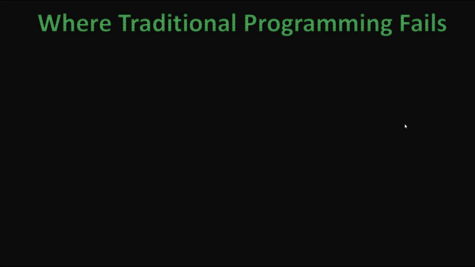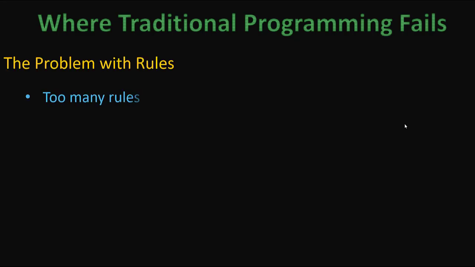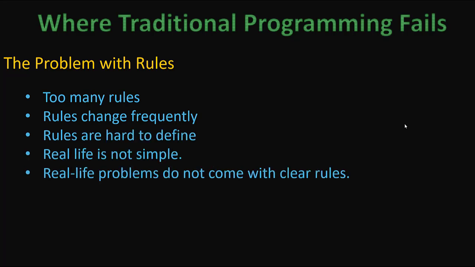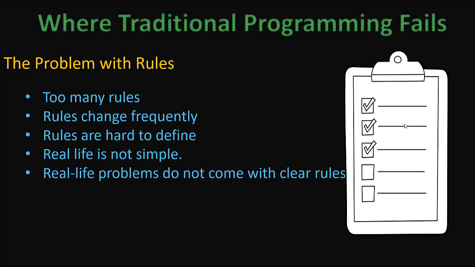Now there are some cases where this programming fails. The problem is with the rules. There may be too many rules, and rules may change frequently, and of course there are many situations where rules are hard to define, and real life is not simple. We have so much complexity that the rules may change, there may be a huge number of rules, and it would be impossible for us to define them. Real life problems do not come with clear rules.